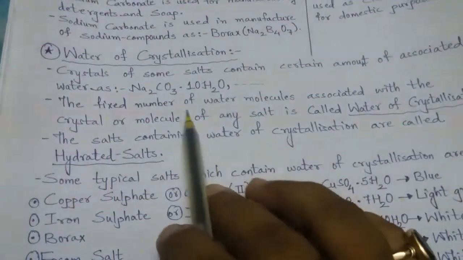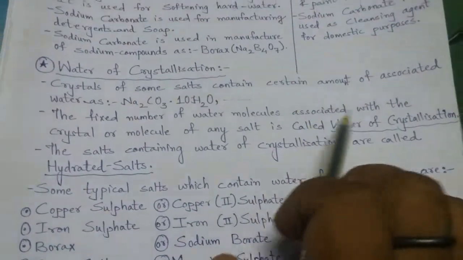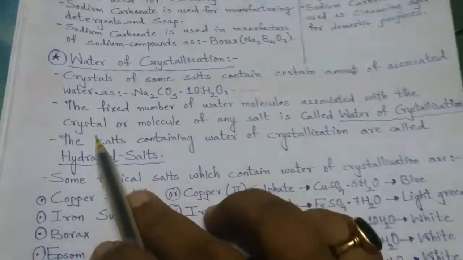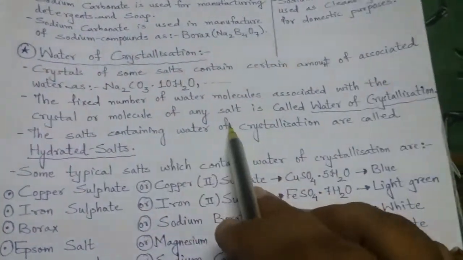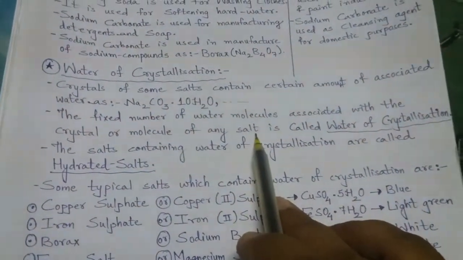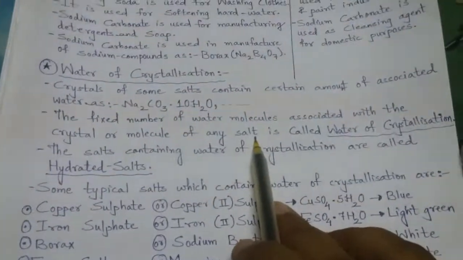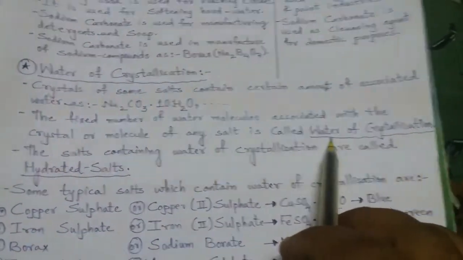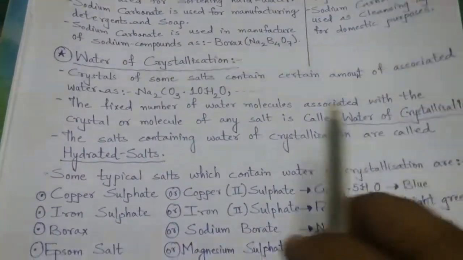The fixed number of water molecules associated with the molecule of any salt is called water of crystallization.